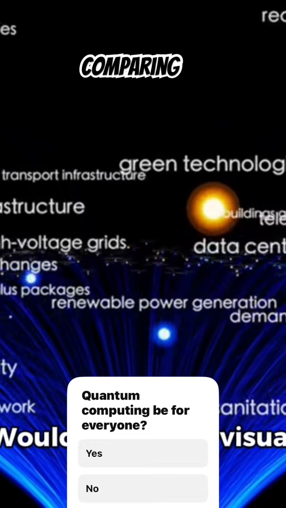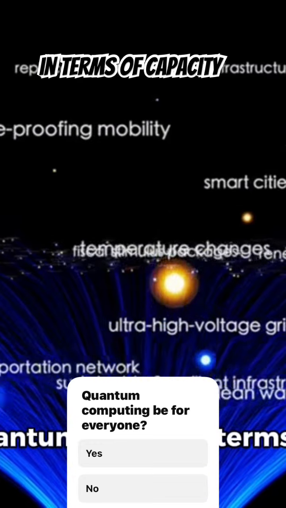Would you like a visual comparing classical bits versus quantum qubits in terms of capacity and structure?